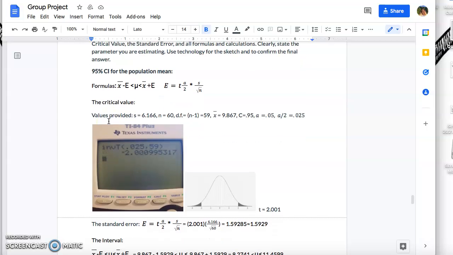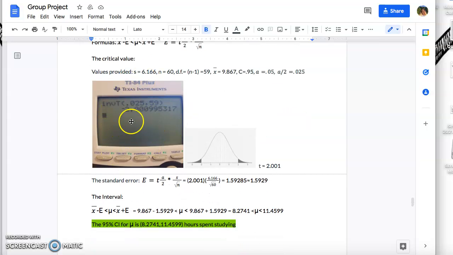And then our values provided: the sample standard deviation of 6.166, and our sample size of 60. Our degrees of freedom, which is our sample size minus 1, is 59. And then our sample mean is 9.867. Our confidence level is 0.95, our alpha is 0.05, and alpha over 2 is 0.025.